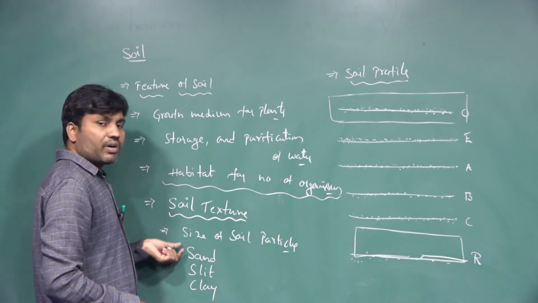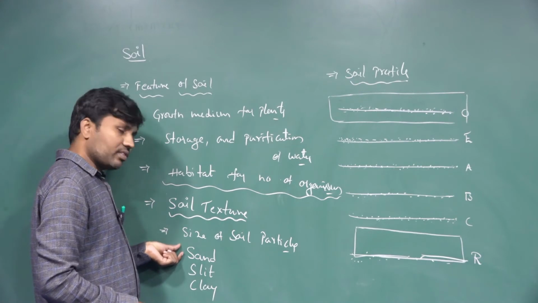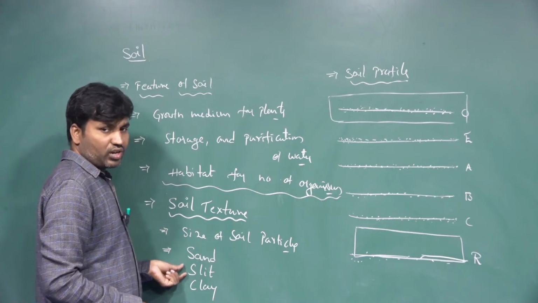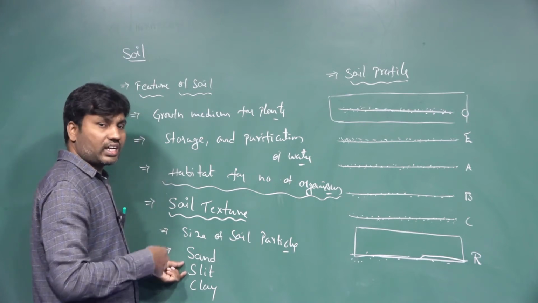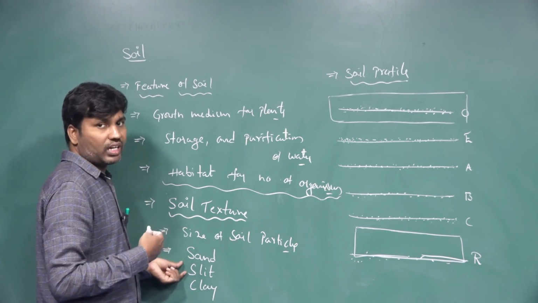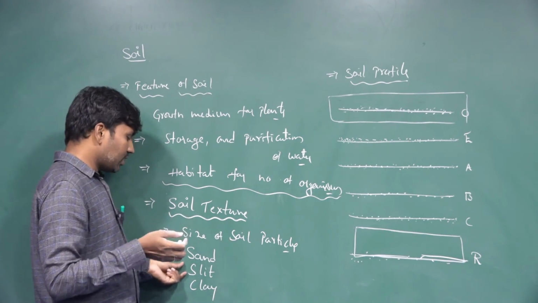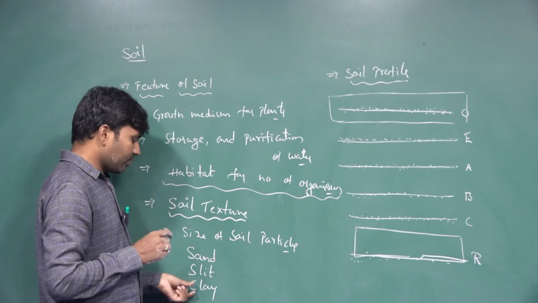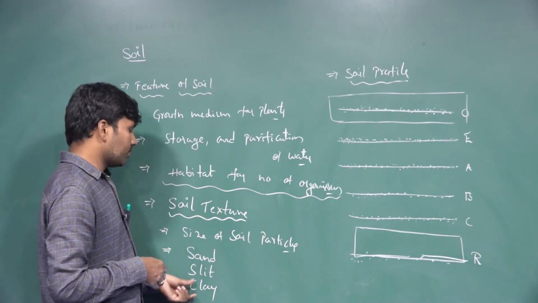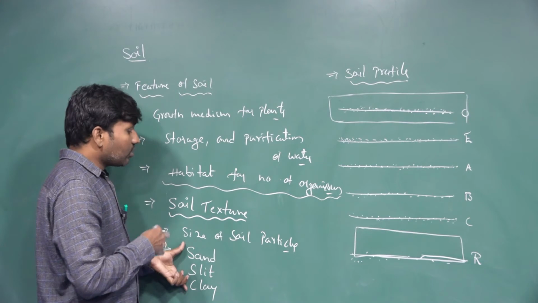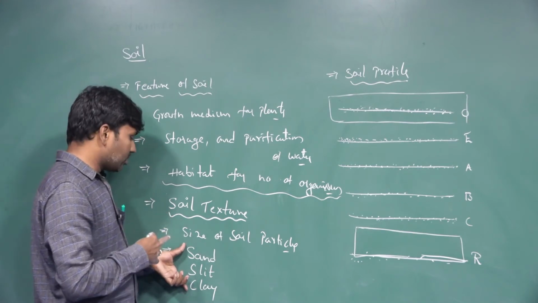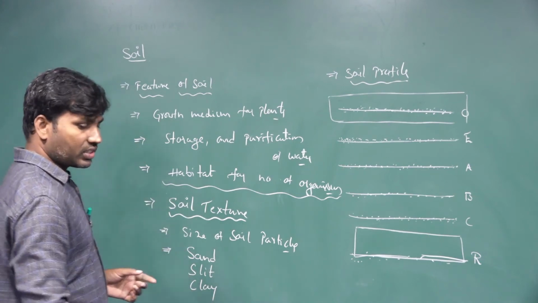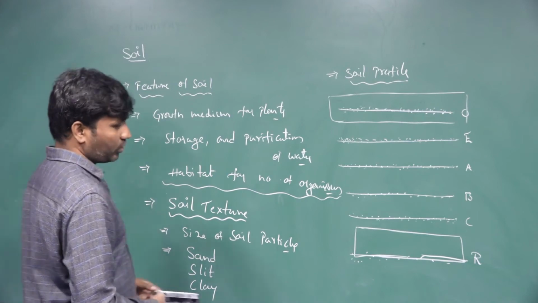When the particles are somewhat bigger, that soil forms sand soil. Medium particles form silt soil, not completely sand and not completely clay. Minute particles form clay soil. Like this, the soil texture basically depends on the size of the particles, and this varies from one soil to the next.